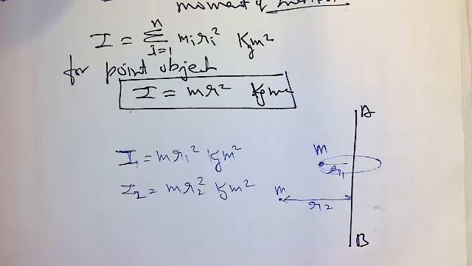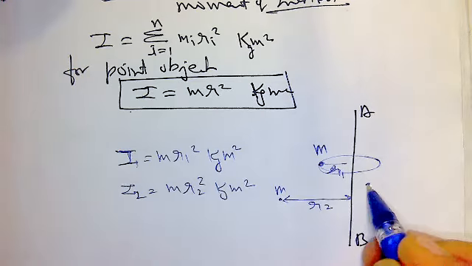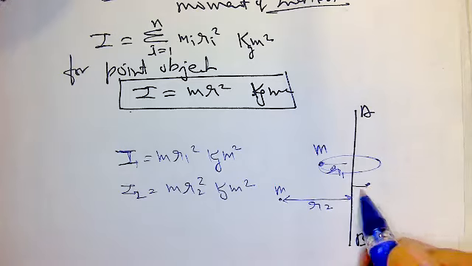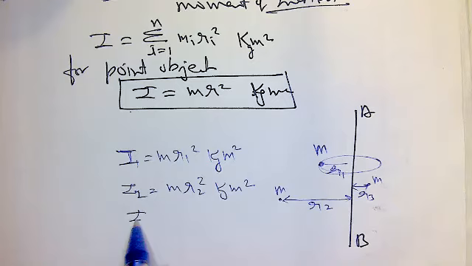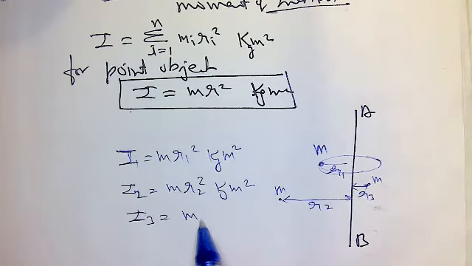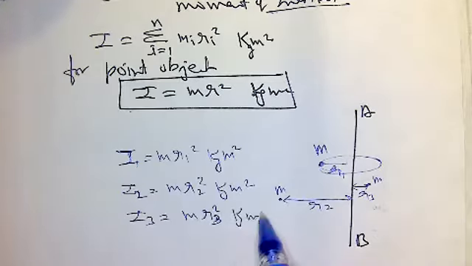If it starts rotating about the same axis but at a different perpendicular distance, the moment of inertia again changes. What? m r cubed... kilogram meter square.